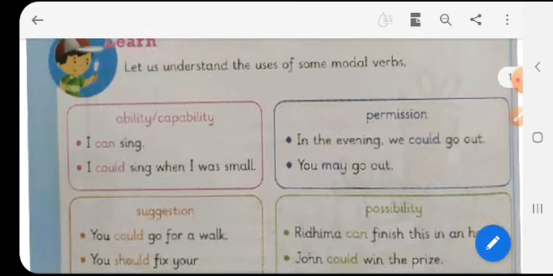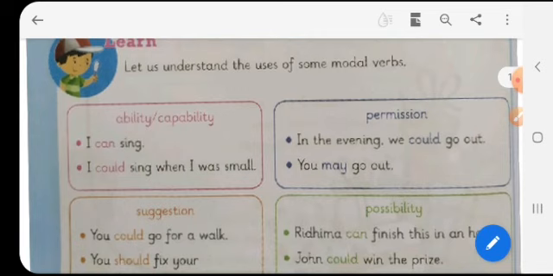Now here are some tables given. The first table is about the ability or capability. So when we show the ability or capability of doing some work, then we use the words can and could. Like I can sing. That is, I have the ability to sing. I could sing when I was small. So this was the capability when you were small. So when you were small, you could sing.